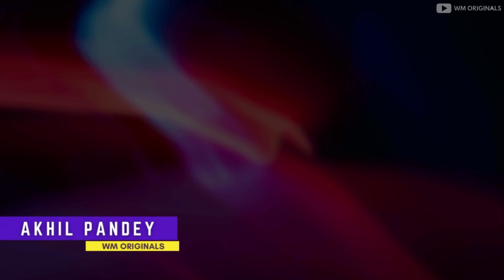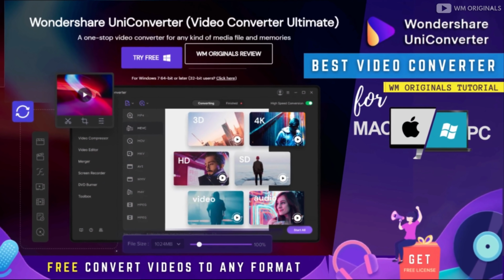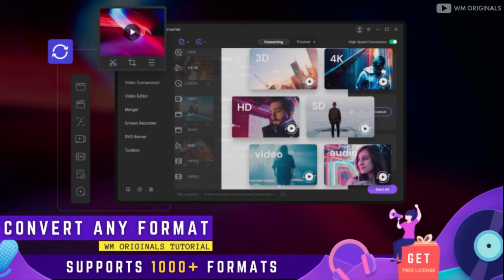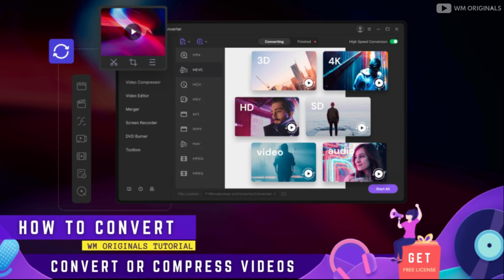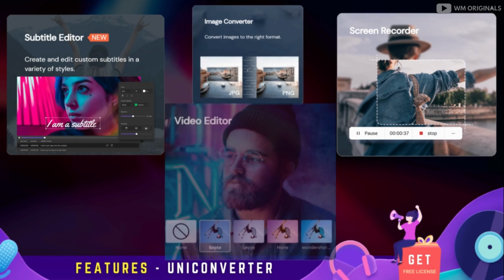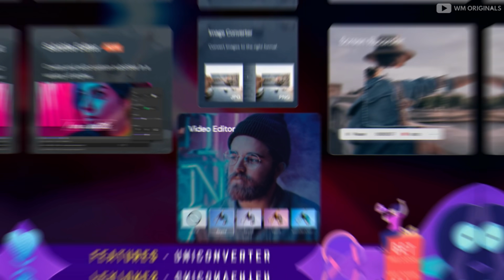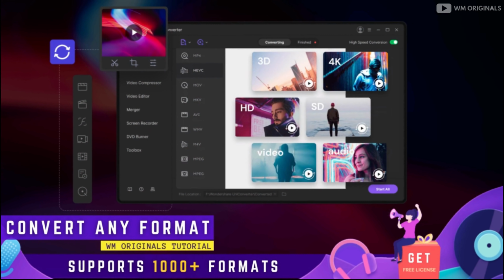Hey folks, Akhil here back with another video, and today I am teaming up with Wondershare UniConverter to share a video converter software, which is an all-in-one video converter with which you can manage your videos like a pro. With UniConverter, you can not only convert or compress videos, but it also comes with a bunch of fantastic features such as subtitle editor, image converter, screen recorder, and basic video editor. Not only this, it also supports nearly 1000 plus formats. So let's start this video and know more about Wondershare UniConverter and its capabilities.